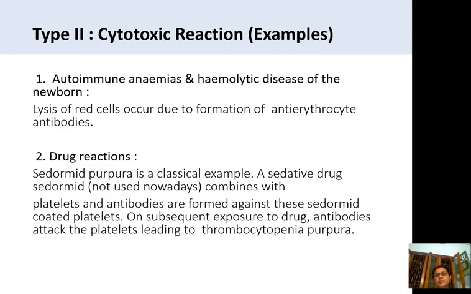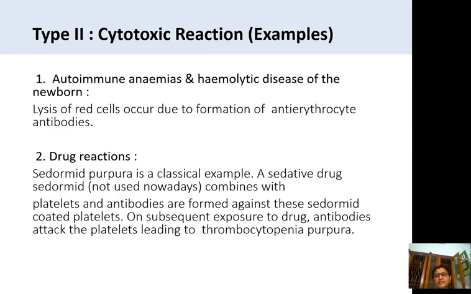So the body's own cells are also taken as antigens and cause destruction in the body, that is called autoimmune, and this leads to autoimmune anemia. In the newborn also you can see hemolytic disorders because of the same immune mechanism. And because of drug reactions also, this cytotoxic reaction takes place.